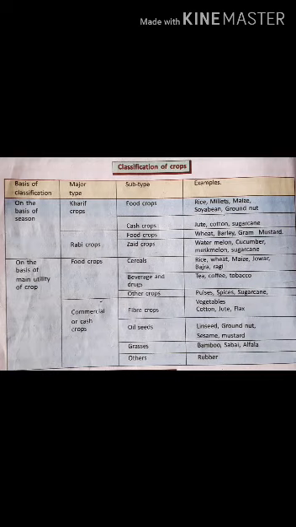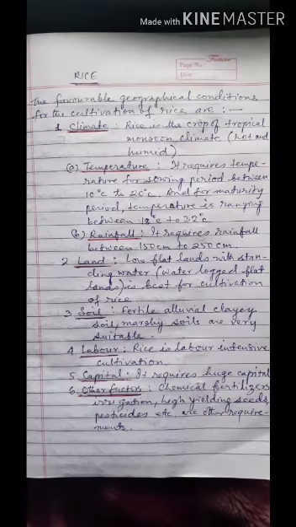Cash crops also include fiber crops. What are these? Fiber means thread, which cannot be digested if fibers are in food crops. Example, cotton, jute, etc. Now we have to see the favorable geographical conditions for the cultivation of rice. Rice is a Kharif crop. It is a main staple food of Indian people.